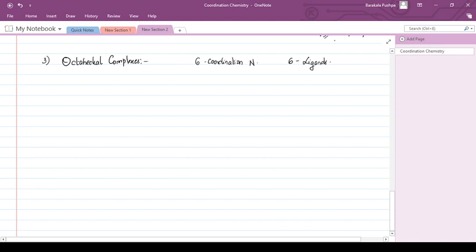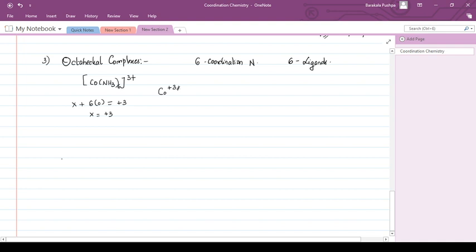So the example for this is Co(NH3)6 3+. Now, whenever you get this, the first thing you have to do is calculate the oxidation number. So x is equal to plus 3. That means cobalt is in the plus 3 oxidation state.